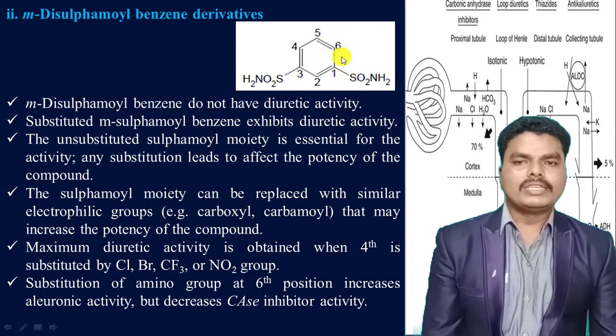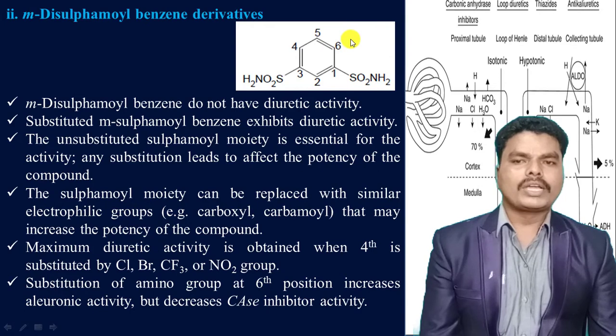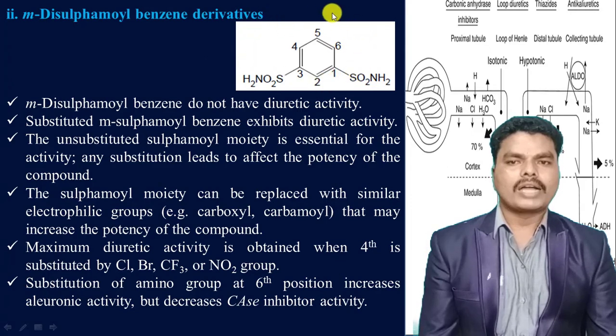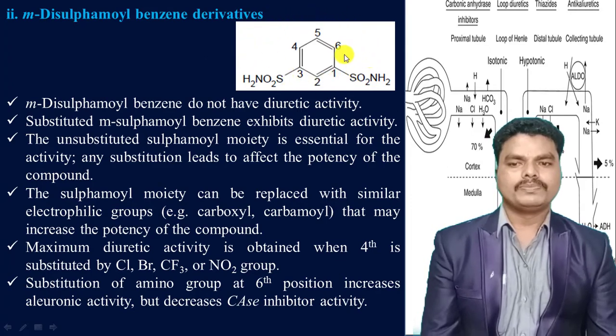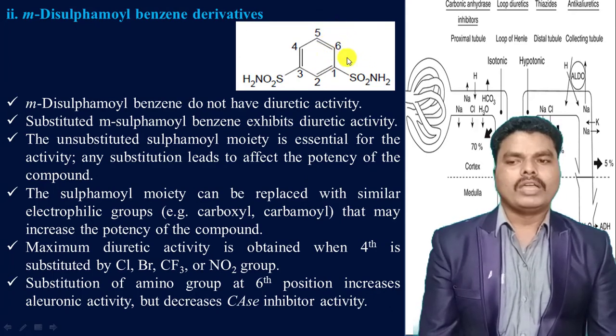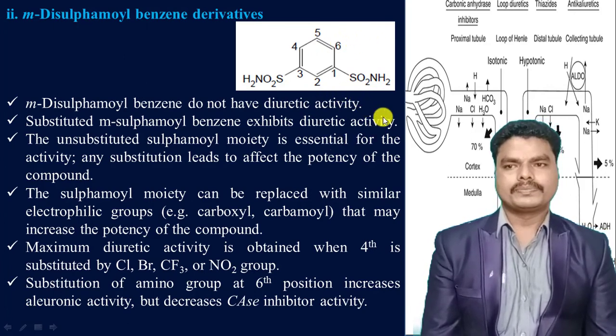Another important thing is that an amino group substitution at the sixth position will increase the aldosterone-antagonist activity, that means amiloride-like activity. Thereby the diuretic activity of this compound is reduced. That means when there is an amino group at the sixth position, it increases the aldosterone-like activity but decreases the carbonic anhydrase inhibitor activity.